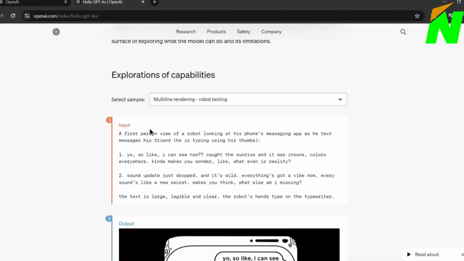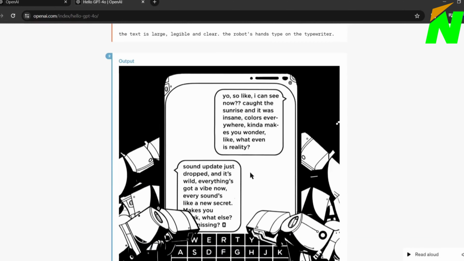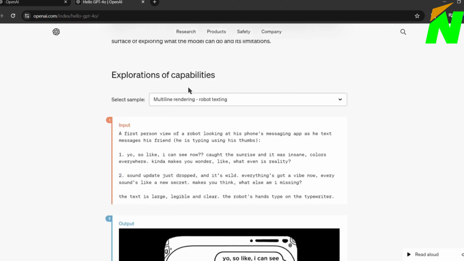Another interesting feature is multi-line rendering, robot texting. With this feature, you can create this kind of typography design with GPT.